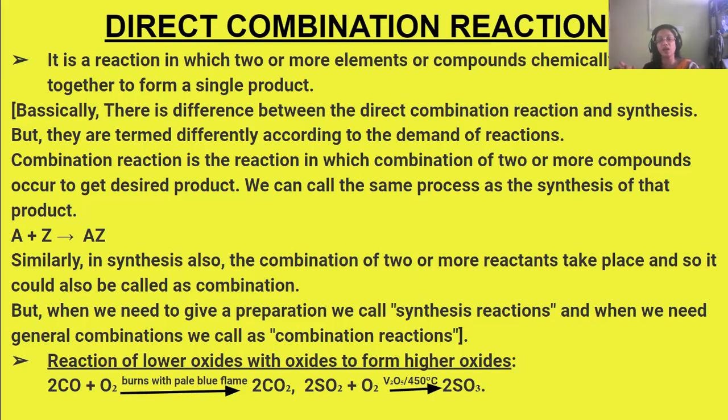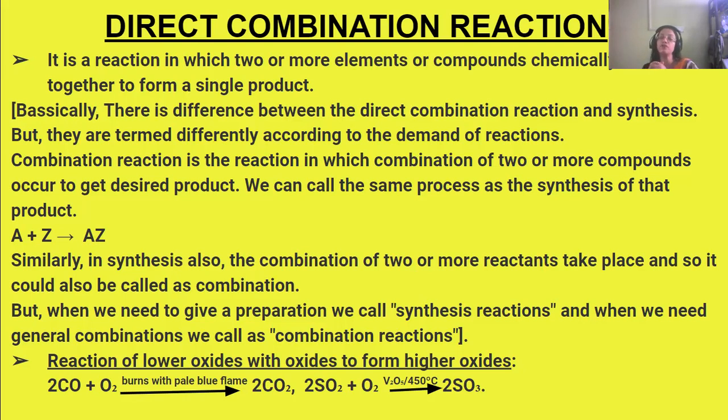That is the basic difference. Otherwise, both of them are the same. In a synthesis reaction, we generally see that two or more elements are combining together. But in a direct combination reaction, there can be elements or compounds, all of them combining together. So let us proceed with the different types of direct combination reactions.